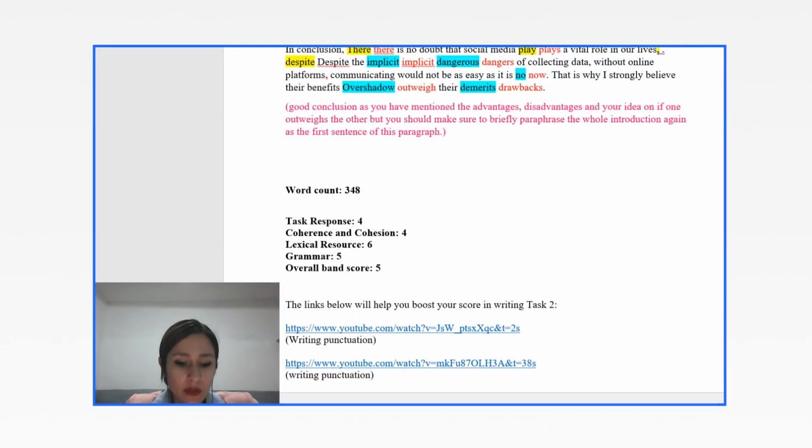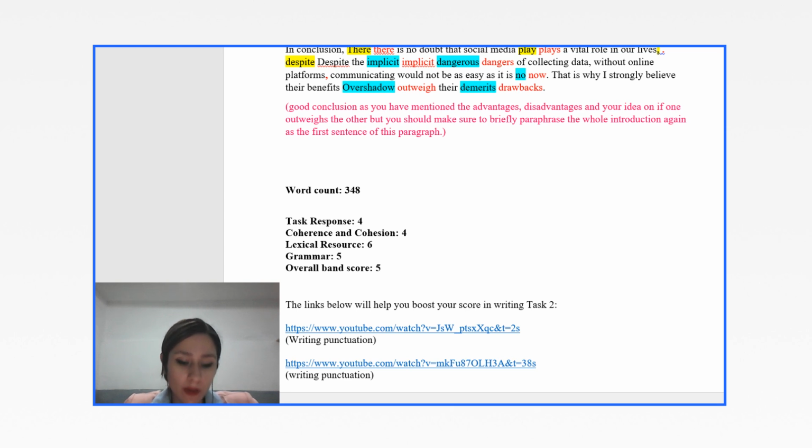But at the same time, you had some inaccuracies. Some words were not correct. Like here, you should make sure to use the safe and 100% correct words as the direct synonyms of the words. And you had some spelling problems within the paragraph, within the text, all the paragraphs.